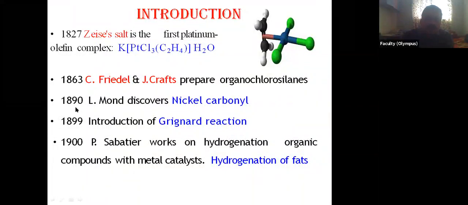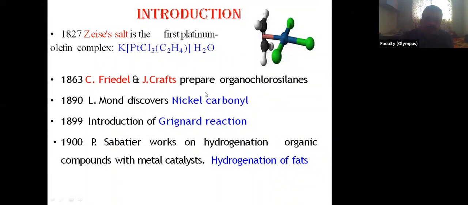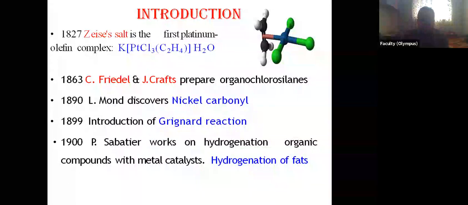Then in 1890, Mond discovered nickel carbonyl. We have studied this in metal carbonyls. This is nickel tetracarbonyl. Then there is the very well known Grignard reaction. You know the Grignard reagent? These are the organomagnesium compounds. The importance of the Grignard reagent is that almost all classes of organic compounds, hydrocarbons, etc., can be prepared by using this Grignard reaction.